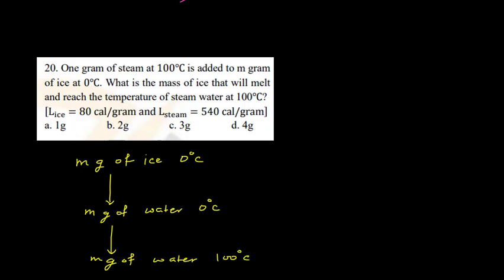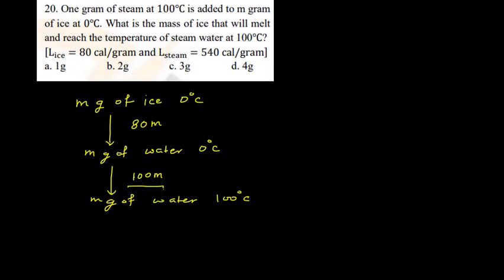So in two steps we will find the amount of heat which we have to supply. For m gram, to convert it into water, latent heat of ice is given as 80, so this is 80m. And the amount of heat required to raise temperature by 100 degrees Celsius will be equal to 100m, because we know that specific heat of water is 1 calorie per gram. So the total amount of heat is 180m.